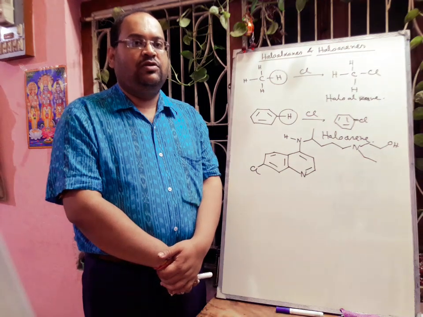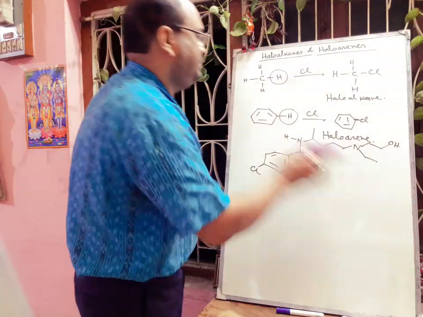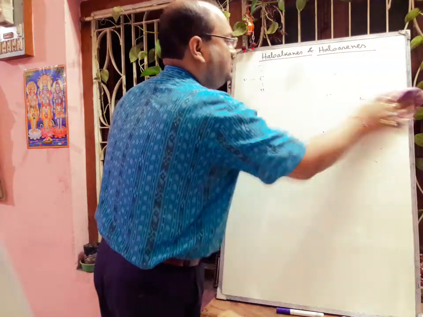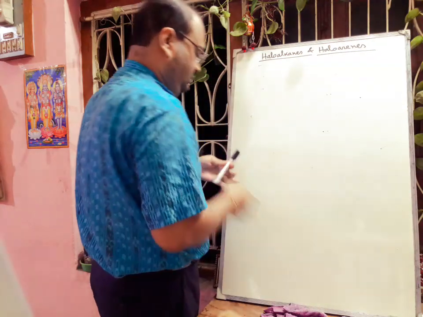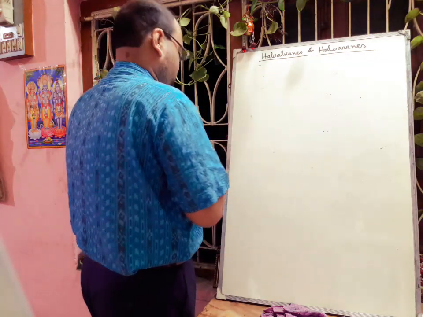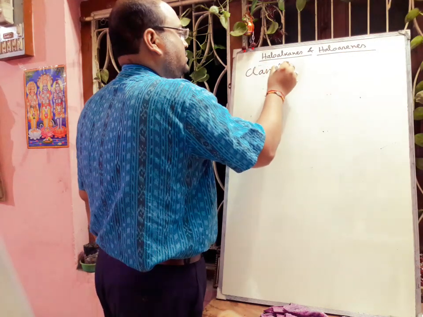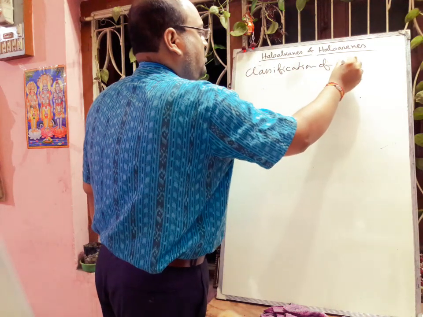Next we will go to the classification of these types of halogen compounds. Classification of halogen compounds.